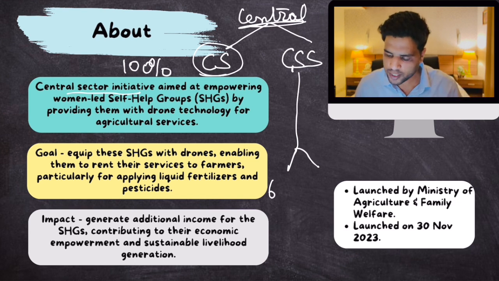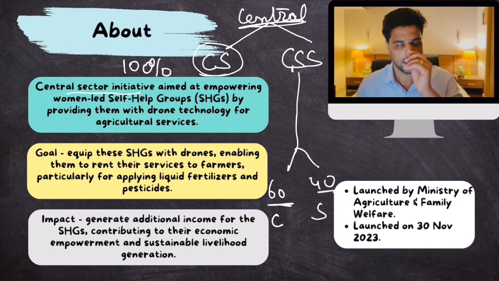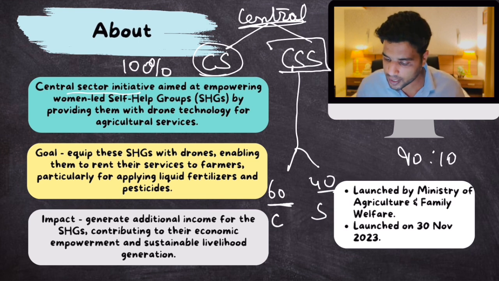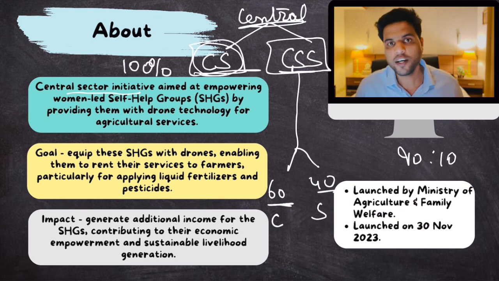Okay, generally the ratio is 60-40. 60% of the funding is given by the Centre, 40% by states. But in northeastern states and some underdeveloped states, the ratio can be 90-10 also. Nonetheless, the expenditure is shared in centrally sponsored schemes. But when it comes to central sector schemes, 100% expenditure burden would lie on the central government.